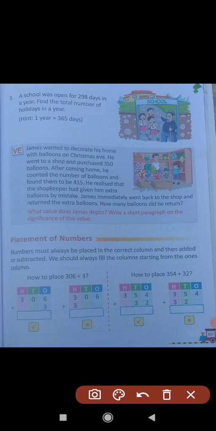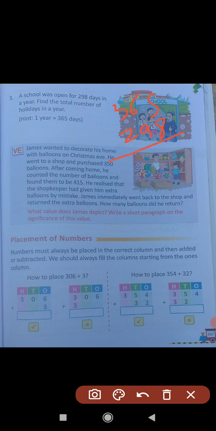Question number 3: a school was open for 298 days in a year. Find the total number of holidays in a year. The hint is 1 year is equal to 365 days. Total number of days in a year is 365, and the school was open for 298 days. So first of all we will write the number of days in a year, 365, and write 298 days just below 365.